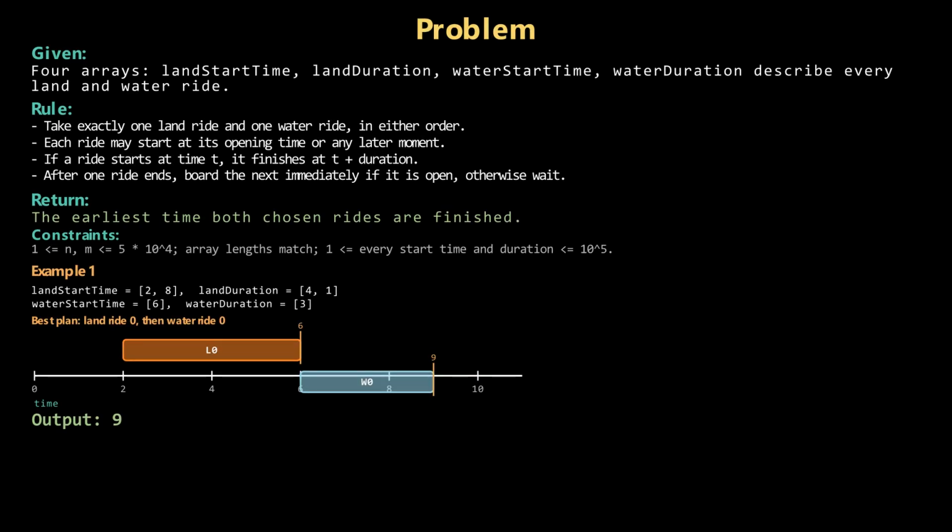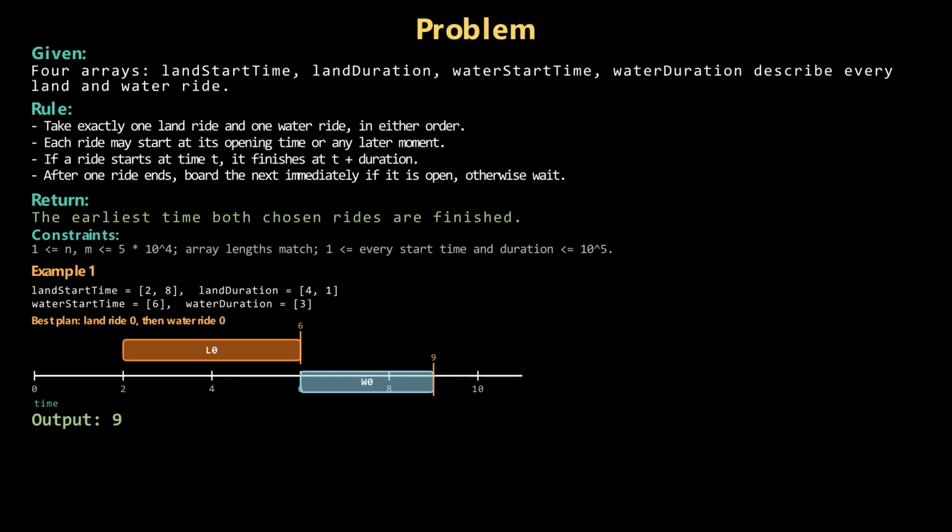Given 4 arrays: land start time, land duration, water start time, and water duration. Describe every land and water ride. You must experience exactly 1 land ride and 1 water ride, in either order. Each ride opens at its start time, but you may wait.